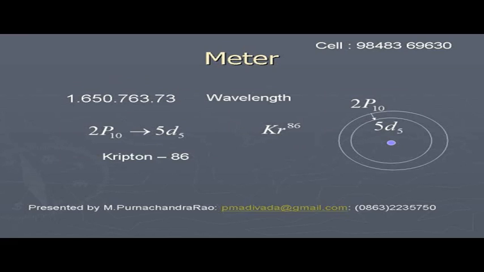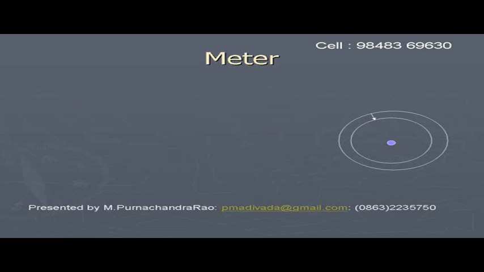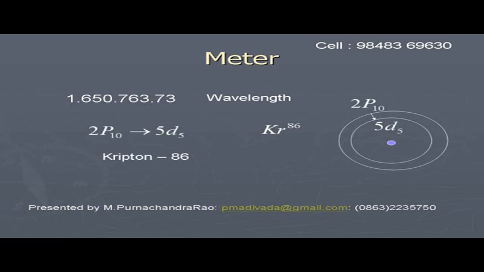We define units. First let us understand how meter is defined. It is defined as 1,650,763.73 times the wavelength of radiation emitted by krypton atom when electron transition takes place from 2p10 to 5d5 state.